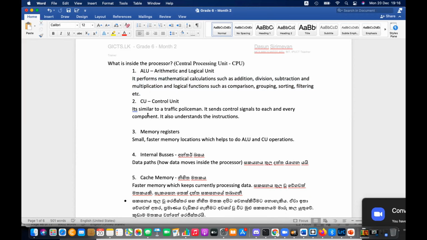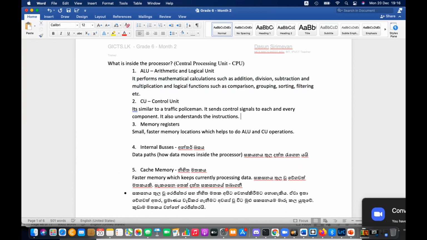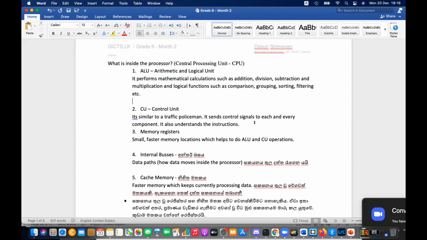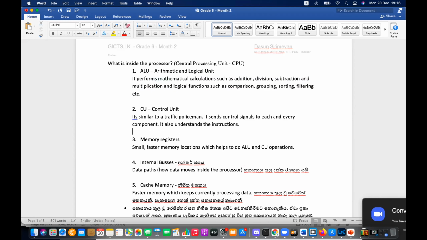The ALU is basically the arithmetic and logical functions. Addition, division, subtraction, and comparison functions are done by the ALU. Then the control unit does the controlling part.